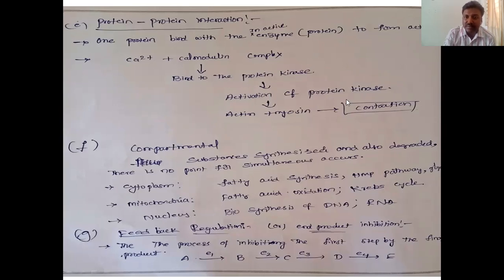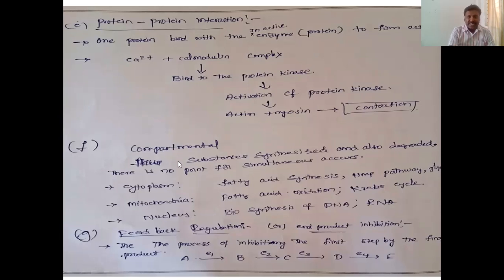When the calmodulin dependent kinase is activated, actin and myosin are coupled together to form contraction of muscles. Especially we can observe this in cardiac muscle. So here the calmodulin and the protein kinase, the enzyme, are nothing but made up of protein. When they interact, one function, one activity takes place. So this is regarding protein interaction.